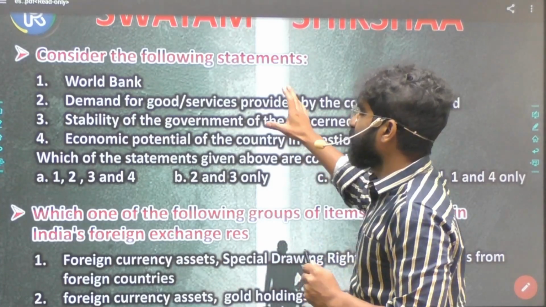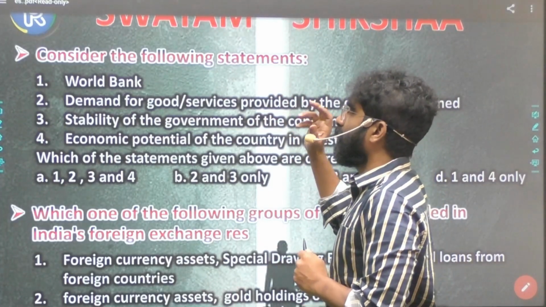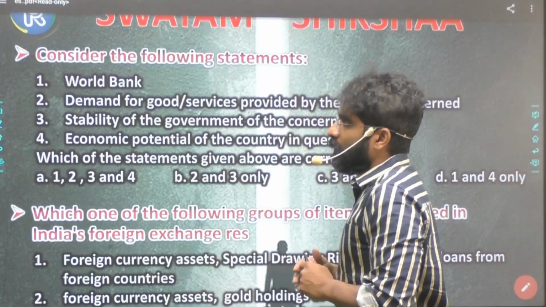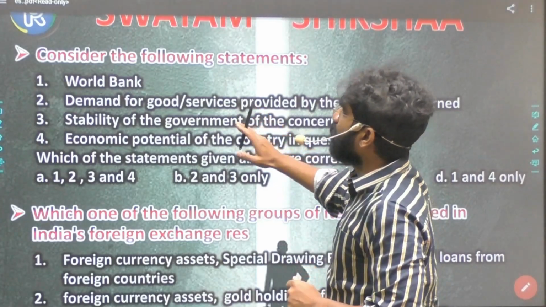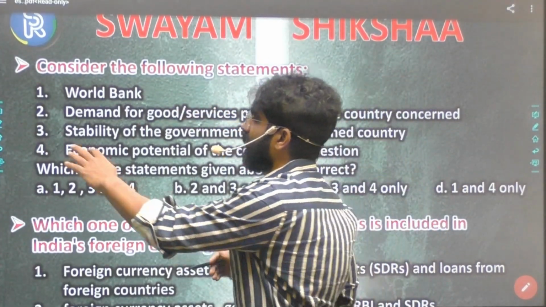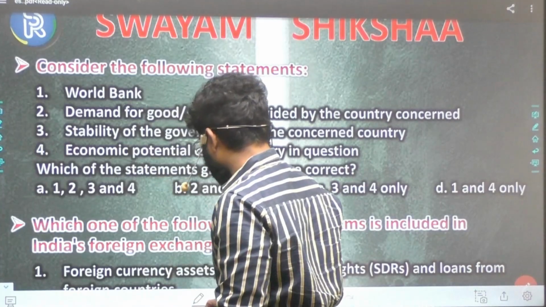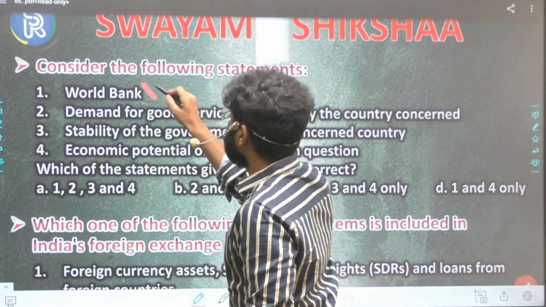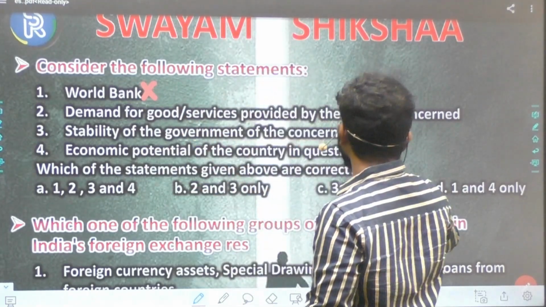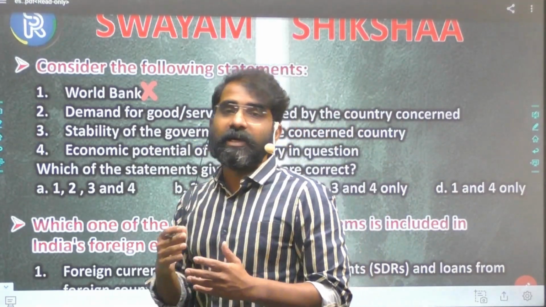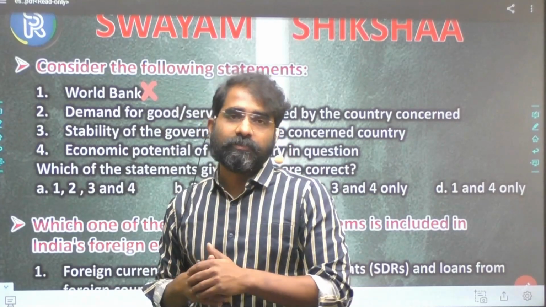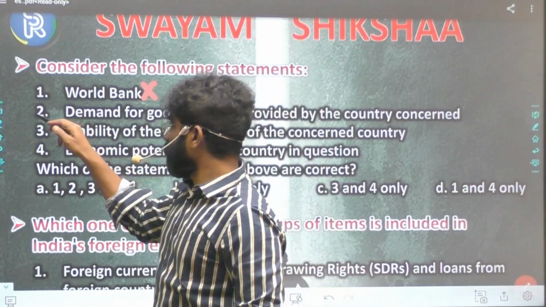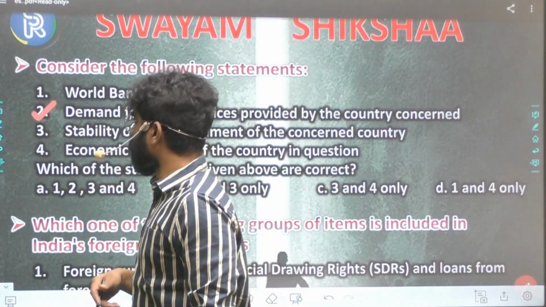Here, currency potential means a particular currency is decided by which of the following factors. World Bank will never decide. Second is demand for goods and services provided by the country. The more the demand for the goods, the more the exports, and the more our currency will be in demand. So definitely yes, 2 is a viable option.